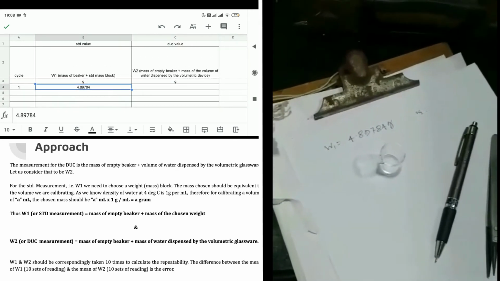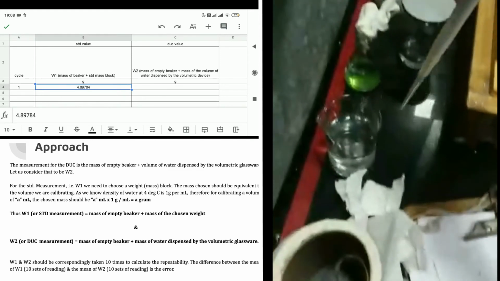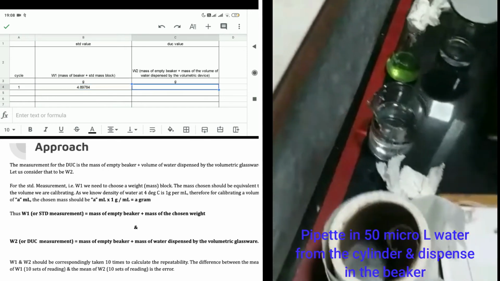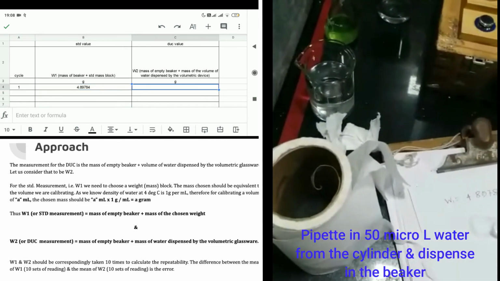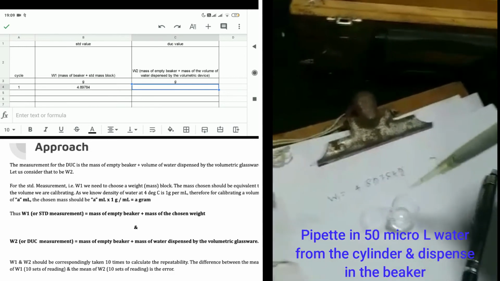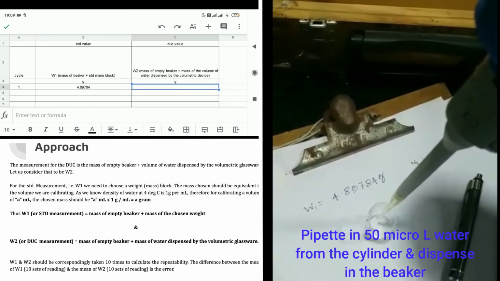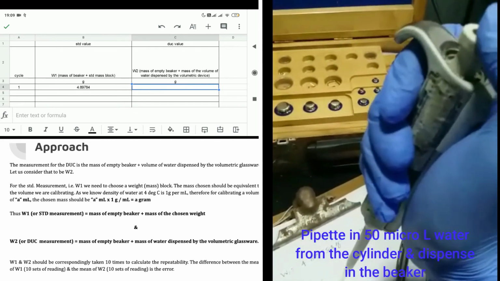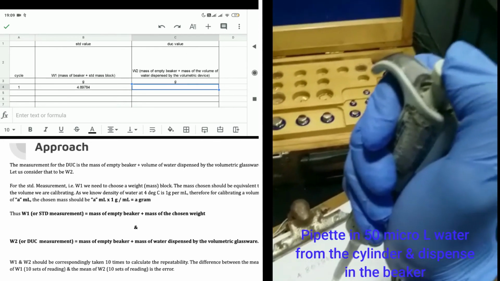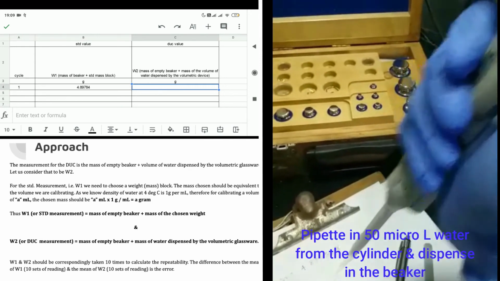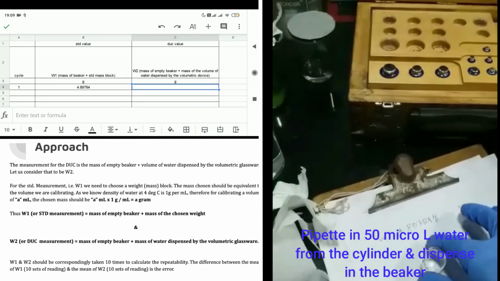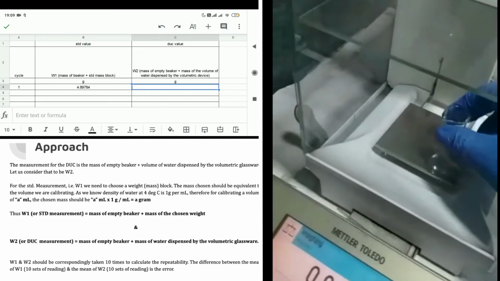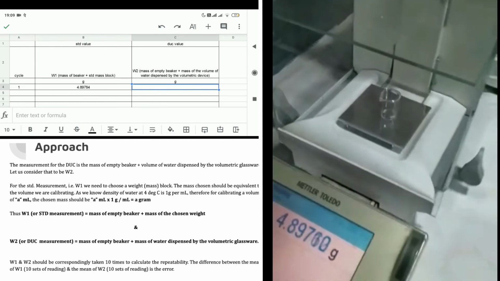We shall now pipette in the 50 microliter water from the measuring cylinder and dispense it in the beaker. The tip is being pressed for complete clearance. Now we shall put it back again and weigh in the balance.